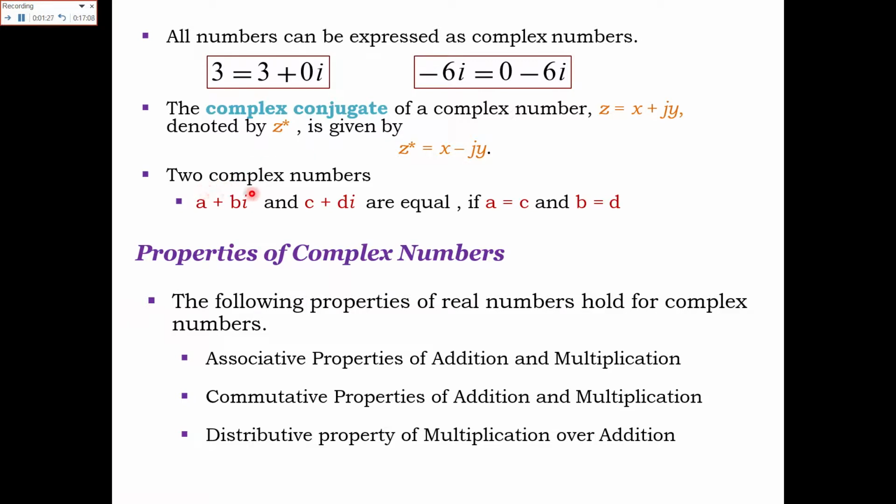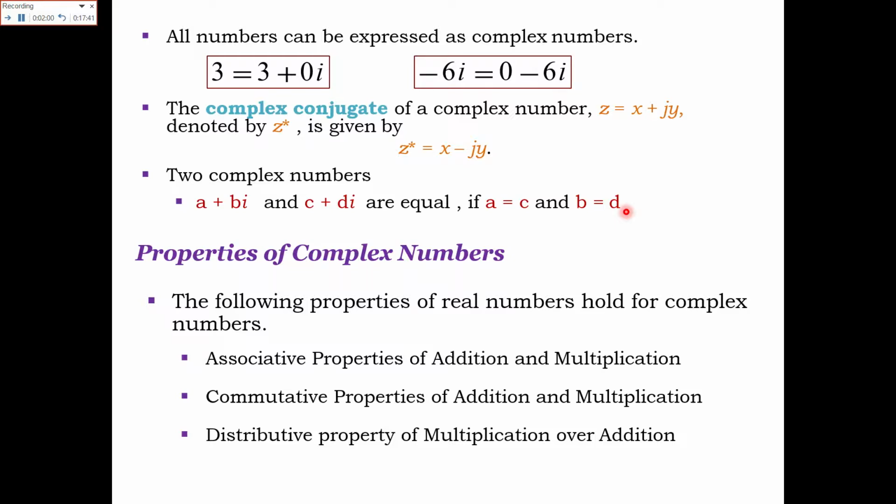Now, two complex numbers a plus b iota and c plus d iota are equal only if their real parts are equal, where a is equal to c, and their imaginary parts are equal, b is equal to d. So this is the property of equality in case of complex numbers, where the real part should be equal to the real part and the imaginary part should be equal to the imaginary part, with the same signs also.